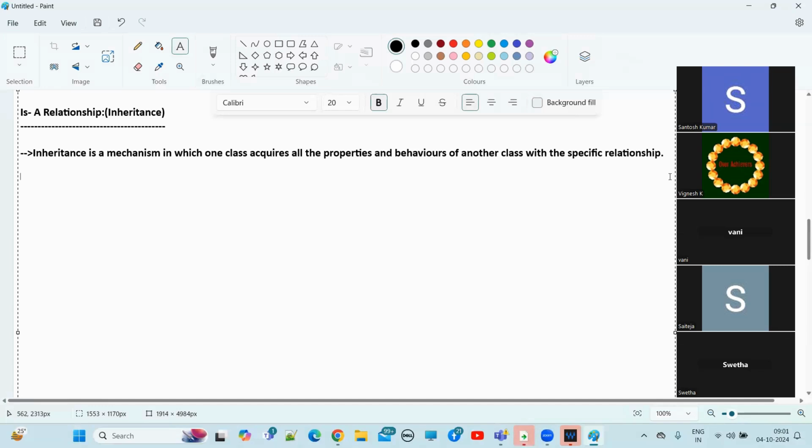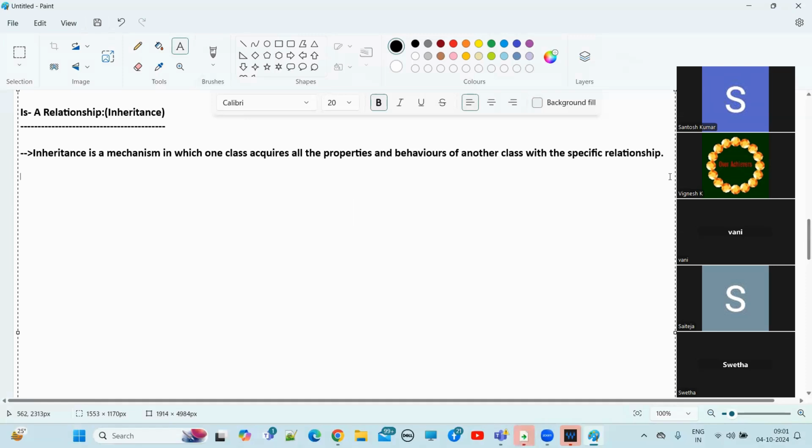Now, how are we getting them? Even the properties, the normal assets also. Whatever properties the parent has, automatically the child will get, right? Those properties, those assets. How will you get them? Because between you and your parent there is a relationship, right? There is a father and son relationship, or father and daughter, or mother and son, or mother and daughter relationship. If there is a relationship, then only you will get all the properties, behaviors and assets from your parents. Am I right or wrong?